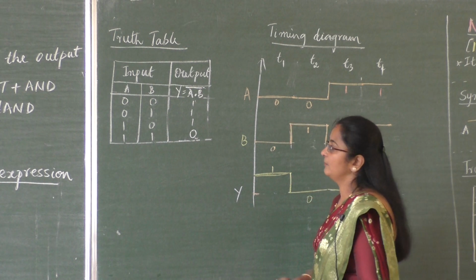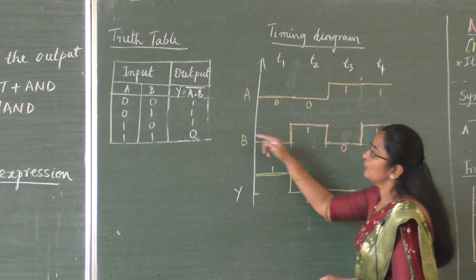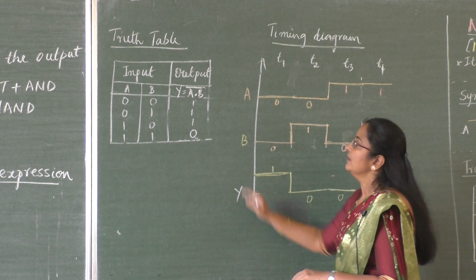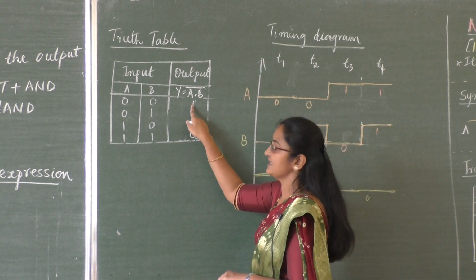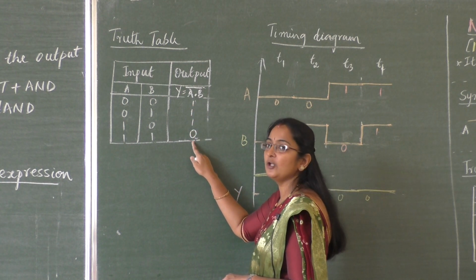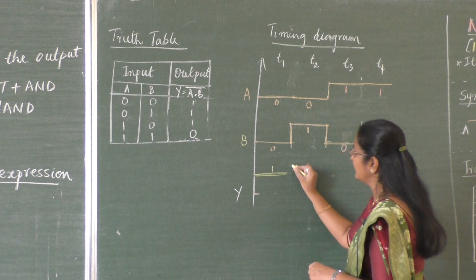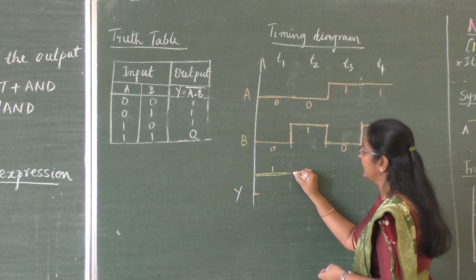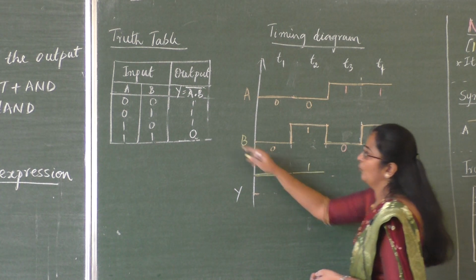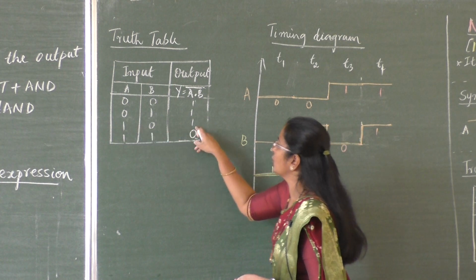Next, the timing diagram. Input levels will remain the same. Now let me change the output. For T1 it is high, T2 high, T3 high, T4 low. For the 0 0 combination, high. For the 0 1 combination, high. For the 1 0 combination, high.